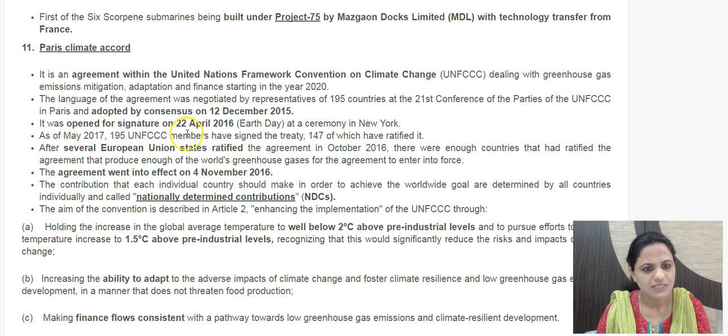And then this agreement was open for signature in April 2016, and since then 195 UNFCCC members have signed the treaty, 147 have also ratified it. So this signing and ratification is different. Signing means you are accepting whatever are the provisions in the treaty as correct and uphold them, but ratification means these provisions become legally binding on you and you have to adhere to them once a country has ratified it.